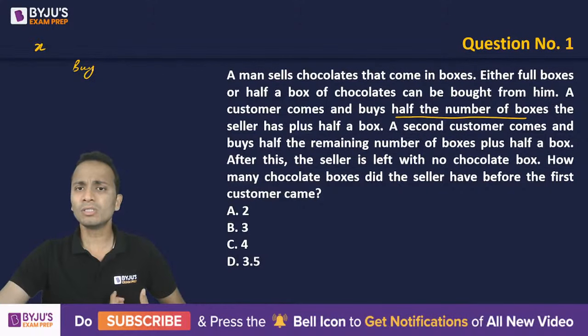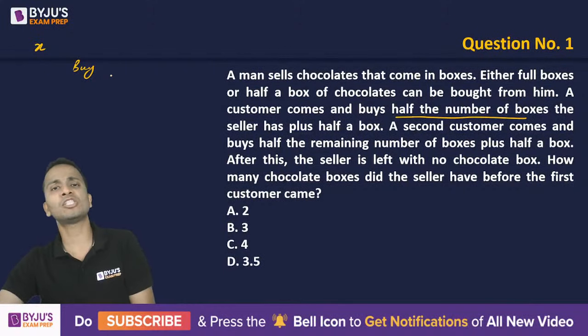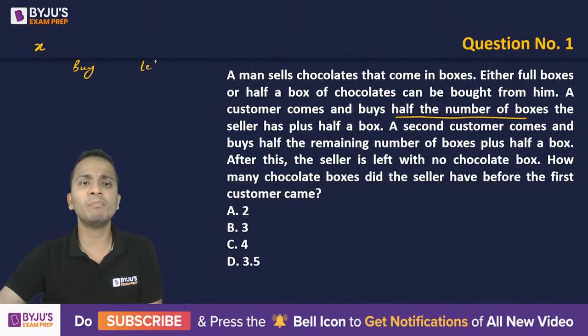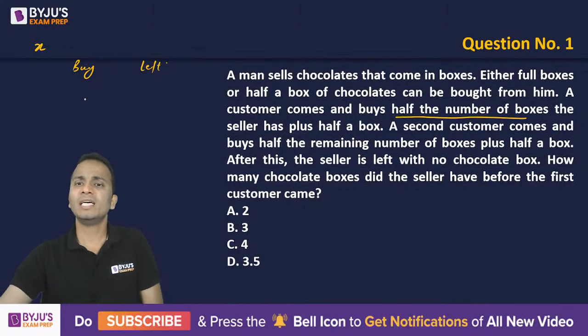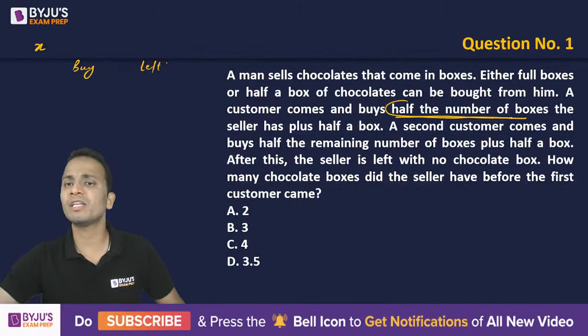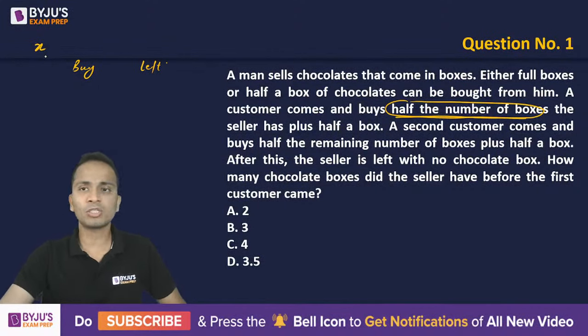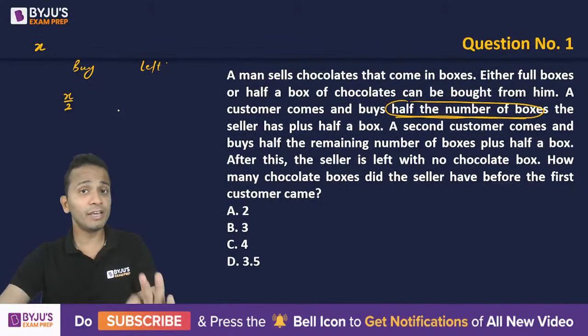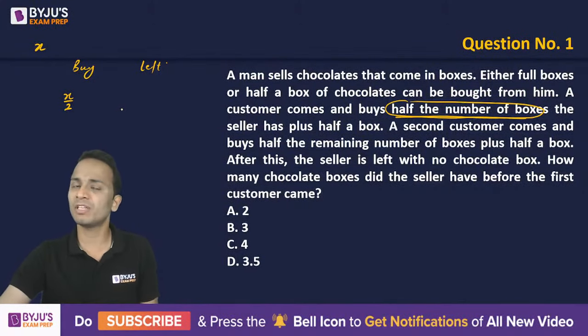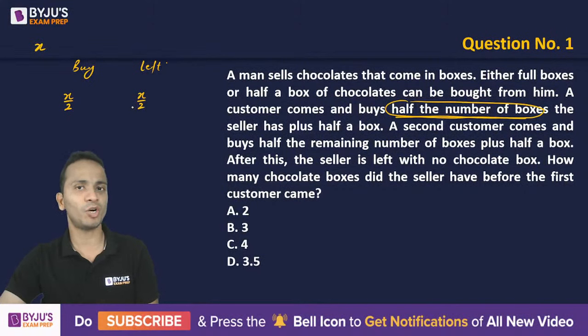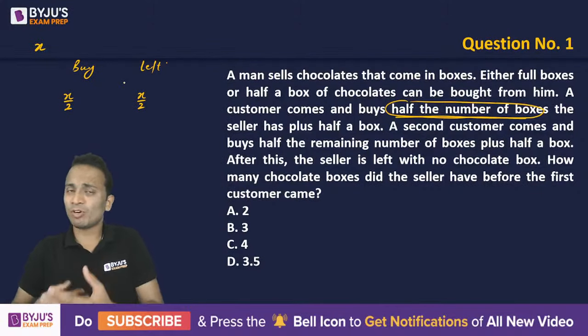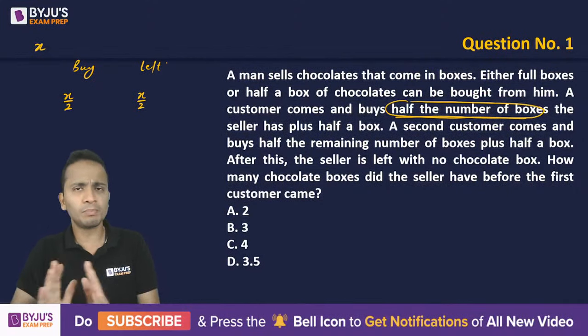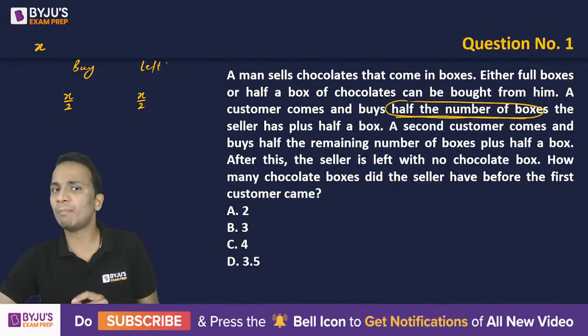Now the customer will buy something out of the initial number of boxes, and after the customer has bought these many boxes, there will be some boxes left. The first customer buys half the number of boxes. Originally the number of boxes was X. If the customer buys only half the number of boxes, X by 2, then the shopkeeper will be left with exactly half, X by 2. That is pretty fine.